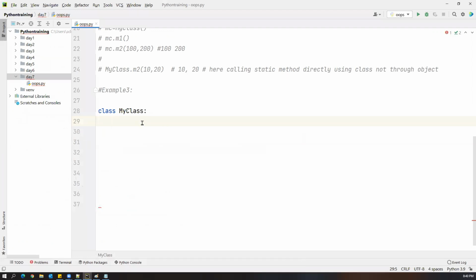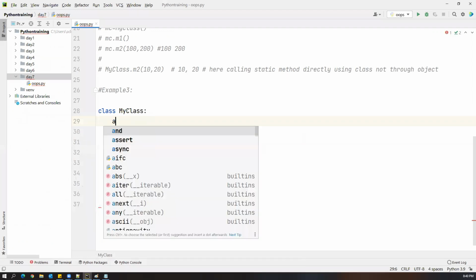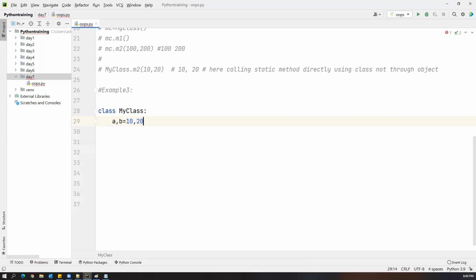So in this class, I'm creating two variables. I say a, b equal to 10, 20. So a value is 10, b value is 20. We can create like this, right? In Python, it is possible. And what type of variables are they? They are class variables, because these variables are created inside the class. So these are called class variables.